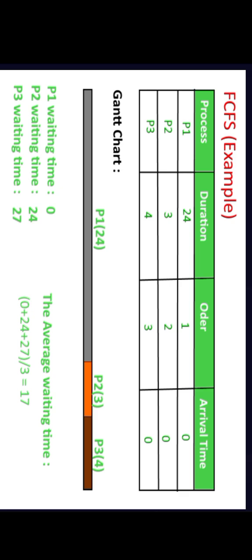So in order to find the average waiting time, we take each process's waiting time, that is 0, 24, and 27, add them up, and divide by the number of processes, that is 3. If we divide by 3, we get an average waiting time of 17. So this is how the first come first served scheduling algorithm actually works.